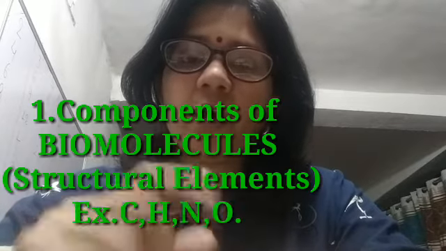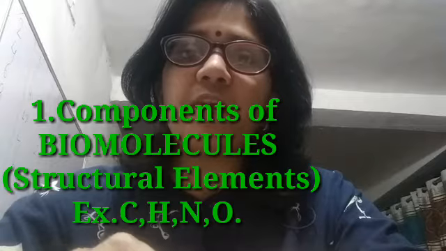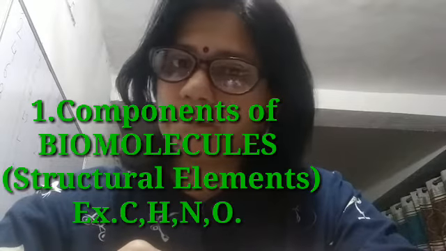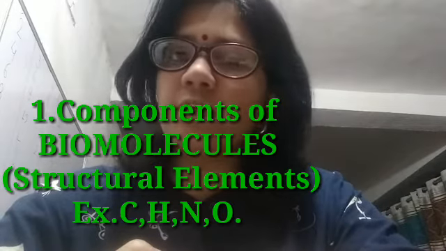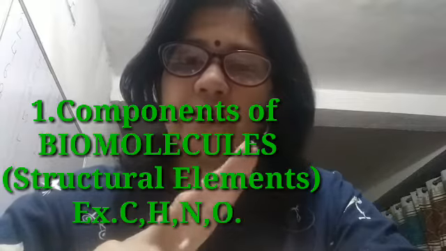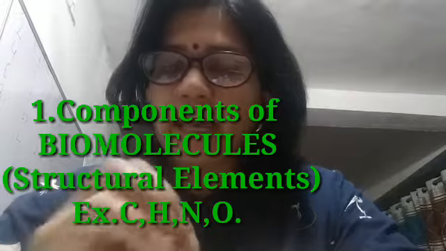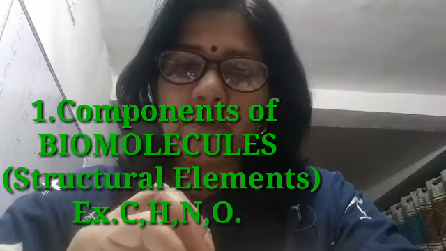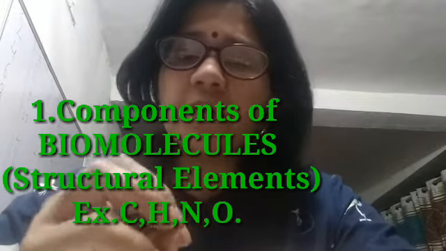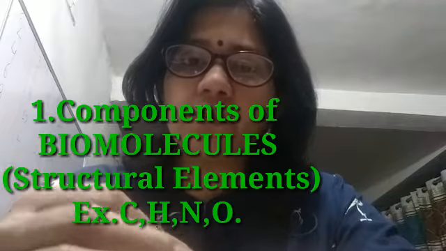These essential elements can be directly involved in making biomolecules. We know the biomolecules: carbohydrate, protein, fat. These elements are involved in this. And what are these elements? Carbon, hydrogen, oxygen, nitrogen. Clear?